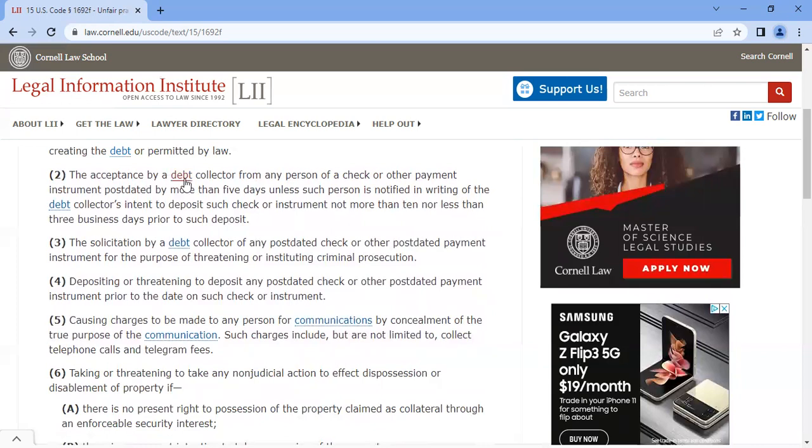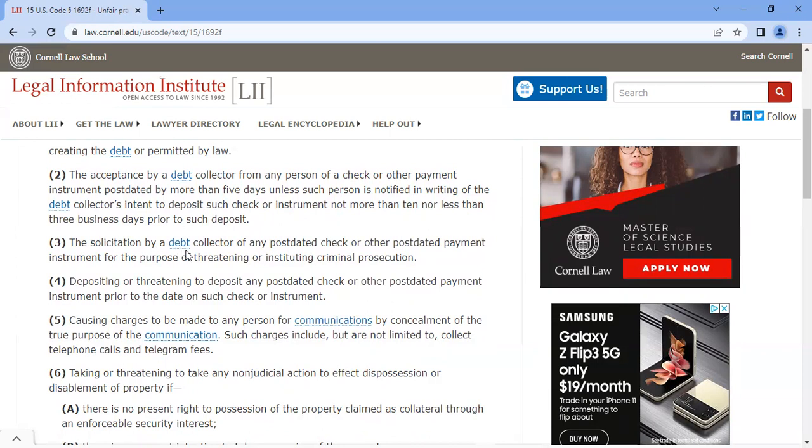The acceptance by a debt collector. Number 2, the acceptance by a debt collector from any person of a check or other payment instrument post-dated by more than 5 days, unless such person is notified in writing of the debt collector's intent to deposit such check or instrument not more than 10 nor less than 3 business days prior to such deposit. We'll skip the check ones because this is not really common. They just look at it for what it is.